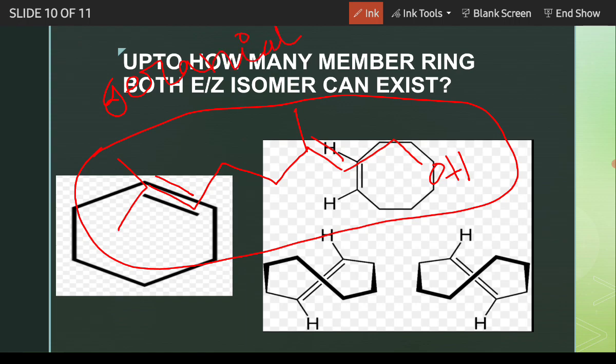This compound is present in rose, and for the beautiful smell of rose, this compound is one of the necessary compounds. So this is present in a rose, and for this compound we get a very beautiful smell of rose.